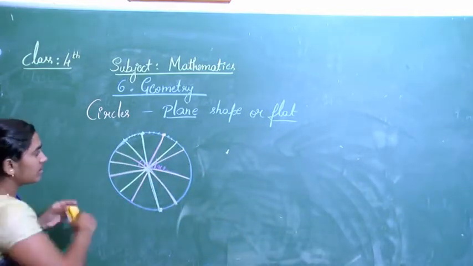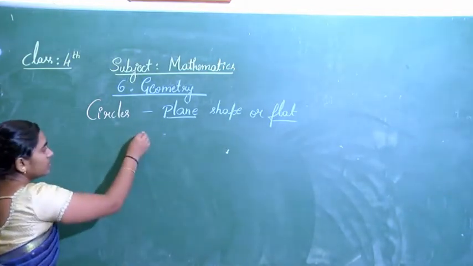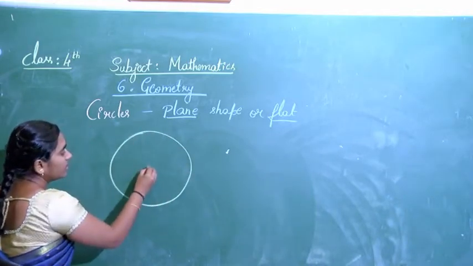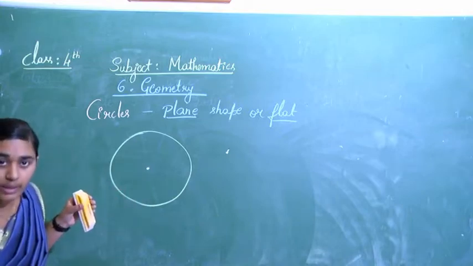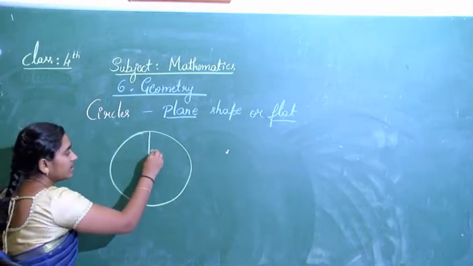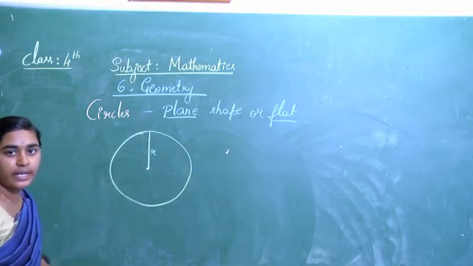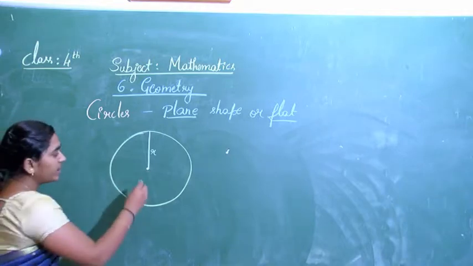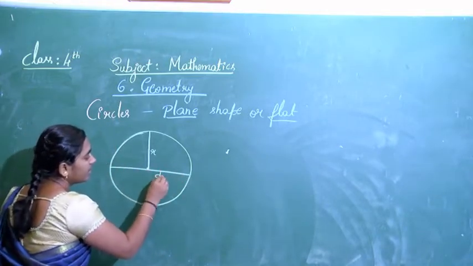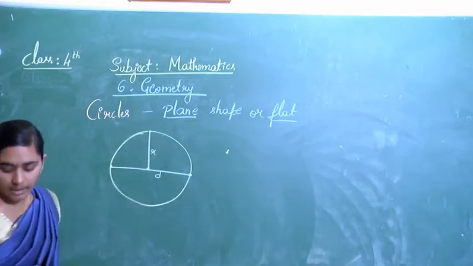Now this is the circle, right? This is the circle, center of the circle. This is the radius. A point joined to the center is the radius. How do we draw the diameter? We will draw the diameter like this. It is D from here to here. It is diameter from here to here. Here is radius.